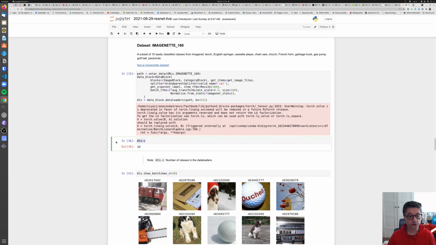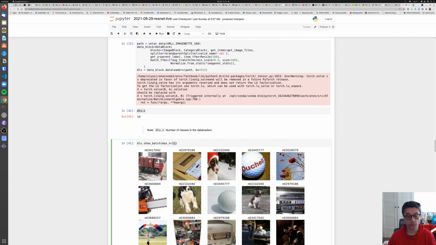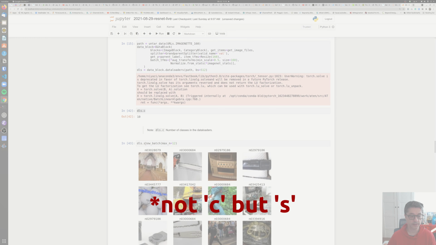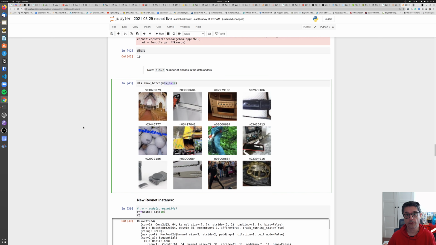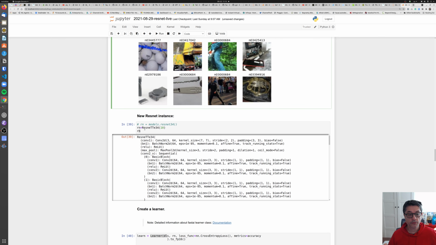But first, check the number of classes, for example, dls.c, for 10 classes here, to verify it. And if you want to look at the images in your dataset, let's say 12 of them, dls.show_batch with 12, and you can see 12 of your images. Then I need a new instance of ResNet. This is my implementation of ResNet for 10 classes, and it's here.